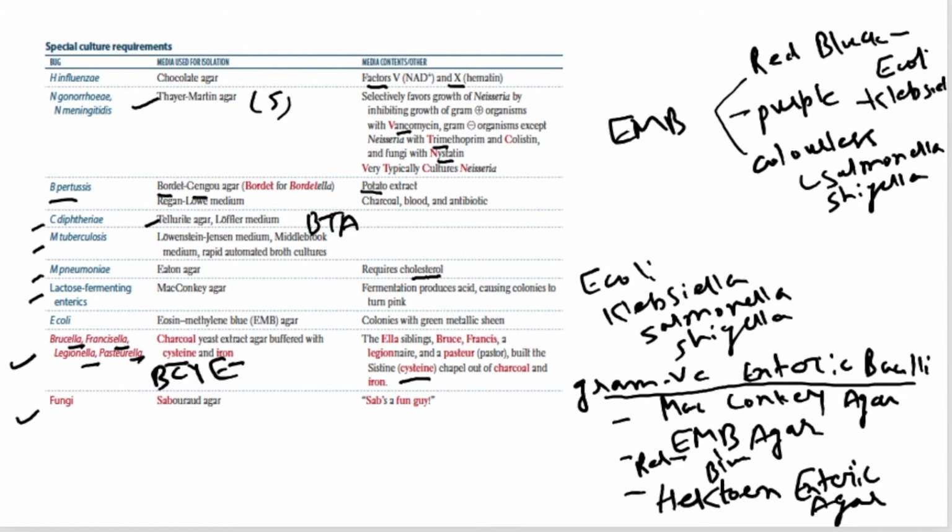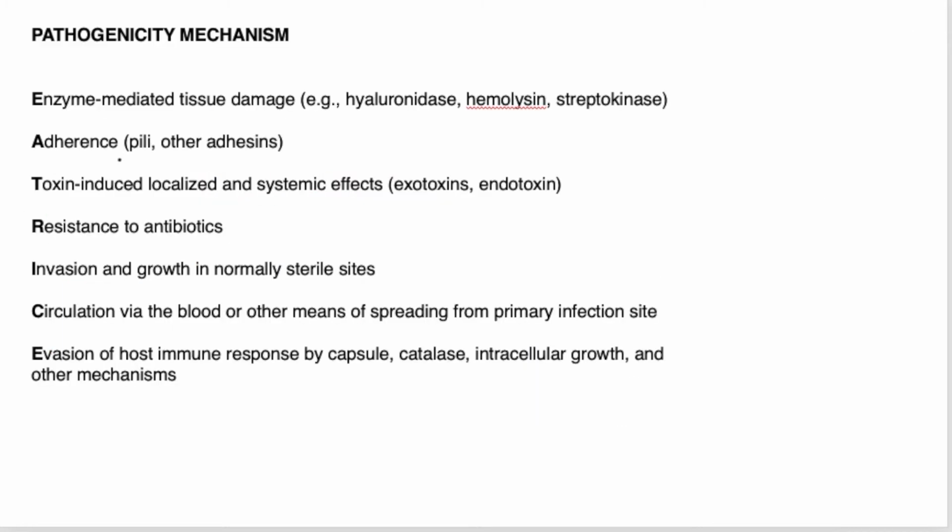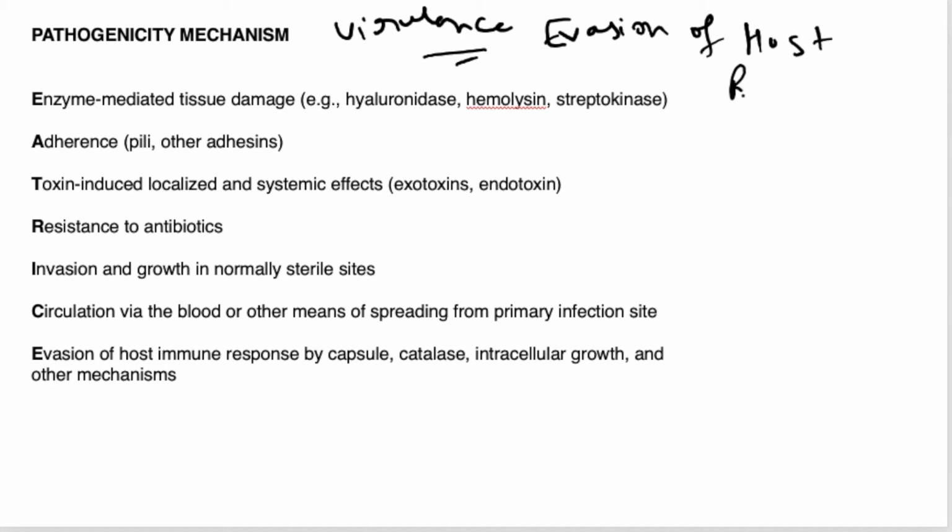Okay, now we will come to our next important topic, that is pathogenicity mechanism, the virulence factor, right? The virulence factor or pathogenicity promotes the evasion of the host immune response. We know that pathogenicity or virulence means simply evasion of host response.